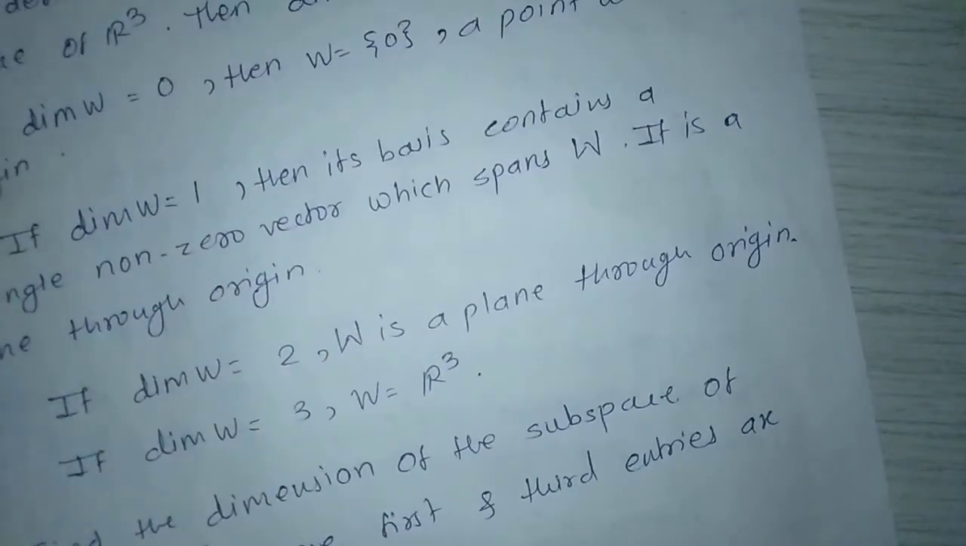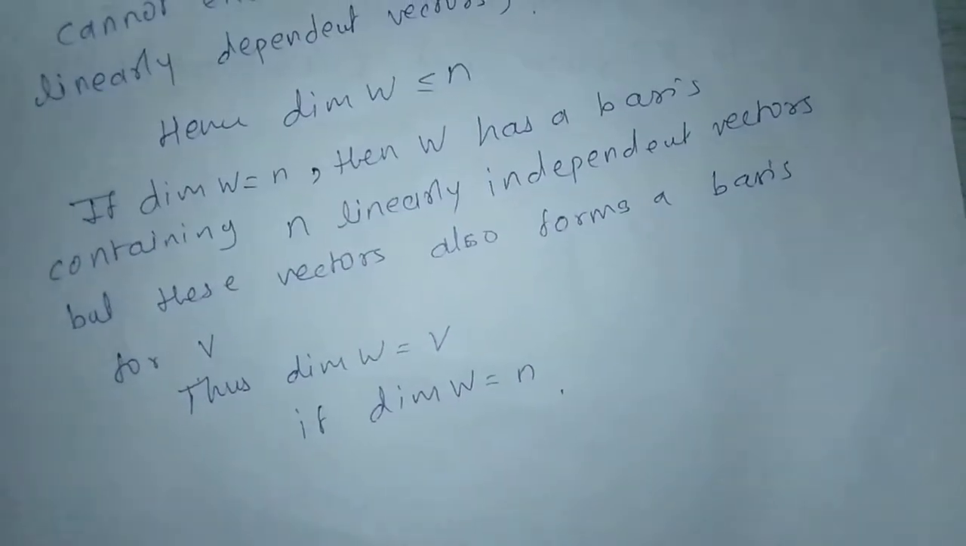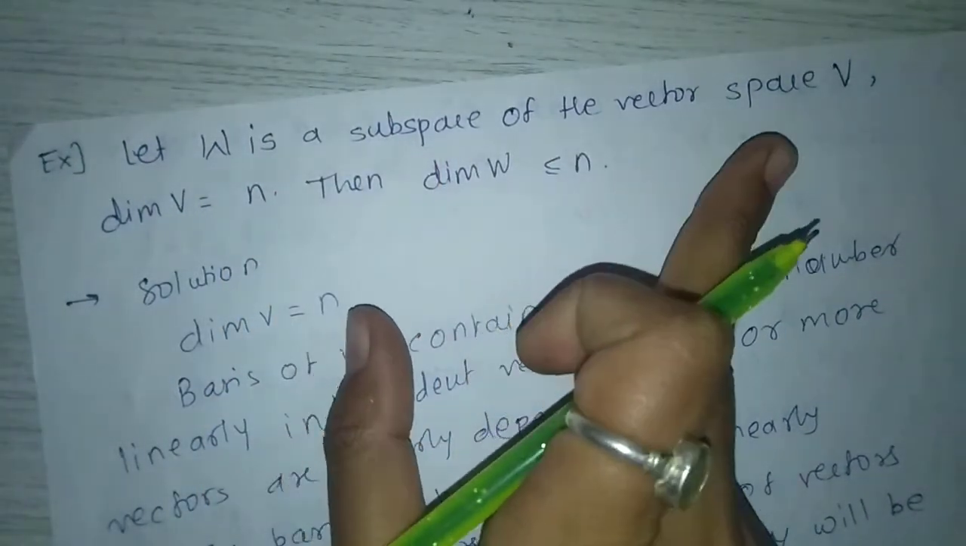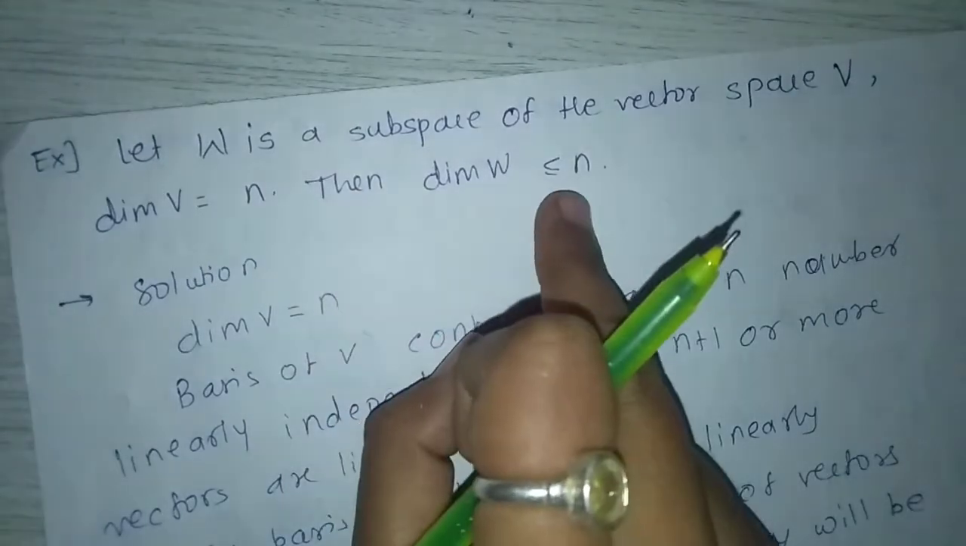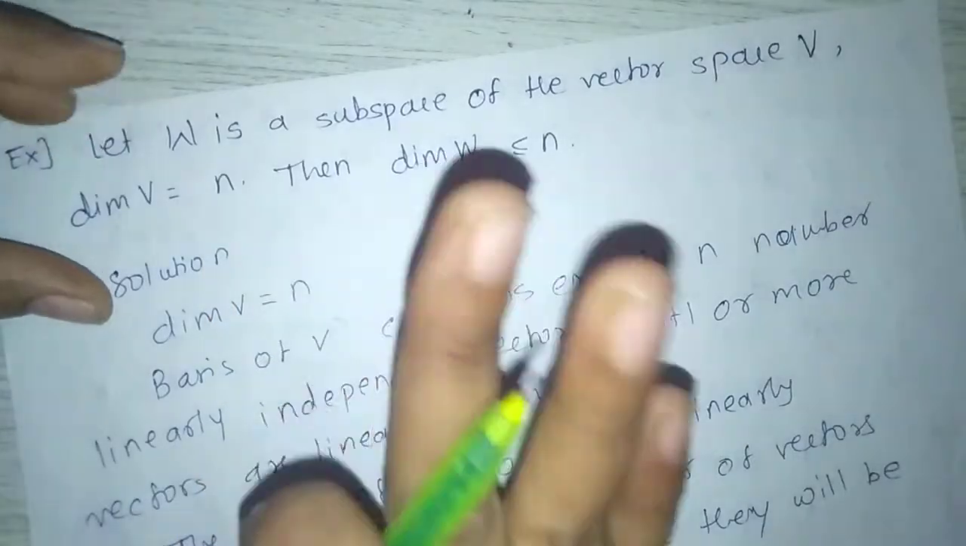Next, here the theorem is proved. Dimension of W is less than or equal to n, if W is a subspace of the vector space V and dimension of V equal to n. This you can also use as a result.